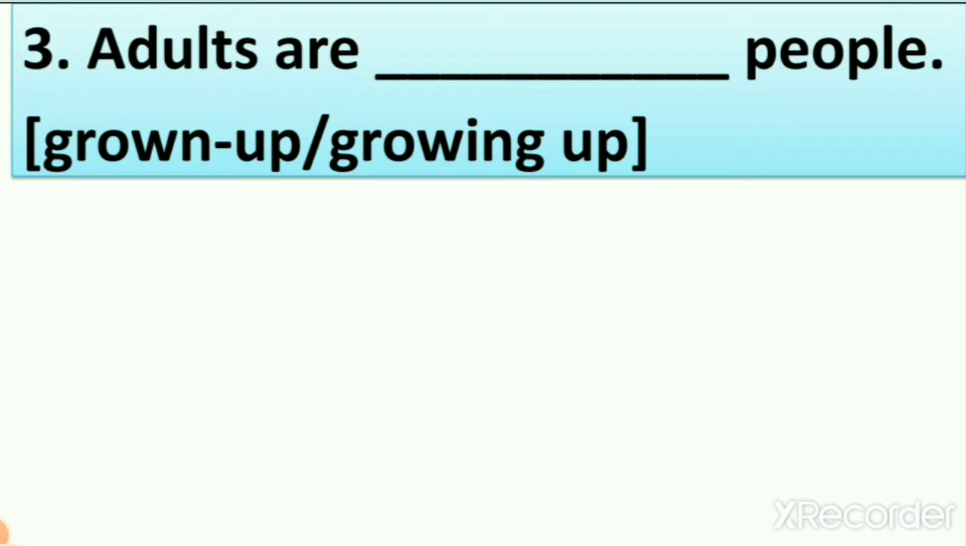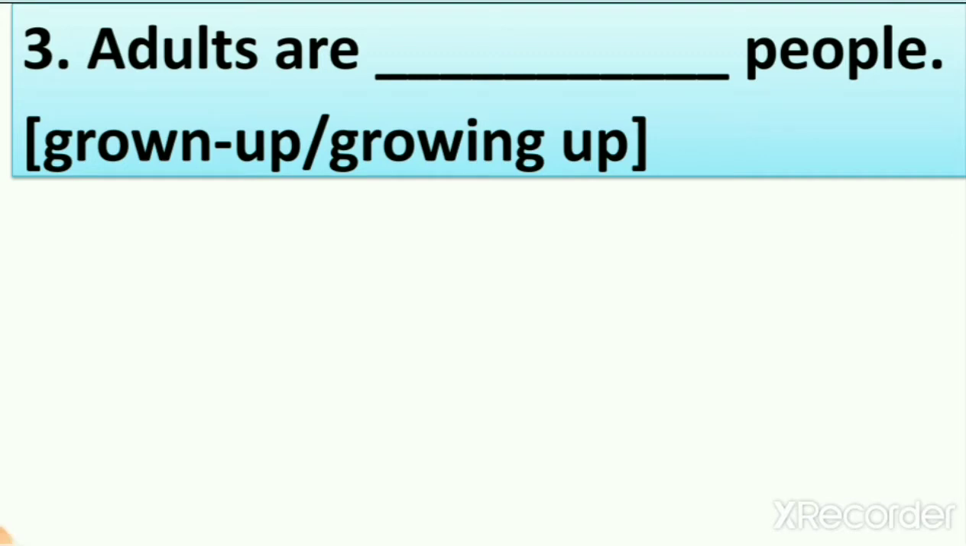Now number 3. Adults are dash people. We have two options again, right? What options do we have? Grown up and growing up. Grown up means the people who are already grown, and growing up means the people who are growing. Remember, when we learned about adults, we learned that people who are already grown up are known as adults. The children who are growing, like you all are growing, right? So you all are growing up people.